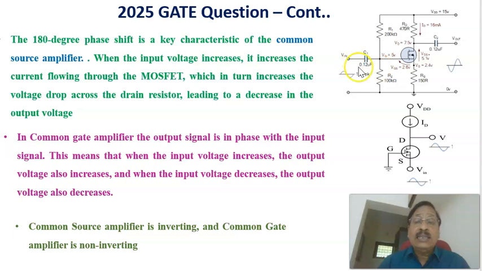Therefore, there is a 180 degree phase shift between the input voltage and the output voltage in the case of a common source amplifier. But in a common gate amplifier, the output signal is in phase with the input signal. This means that when the input voltage increases, the output voltage also increases, and when the input voltage decreases, the output voltage decreases. Therefore, there is an in-phase relation for a common gate amplifier, and a 180 degree phase shift for a common source amplifier. So the common source amplifier is an inverting amplifier and the common gate amplifier is a non-inverting amplifier.